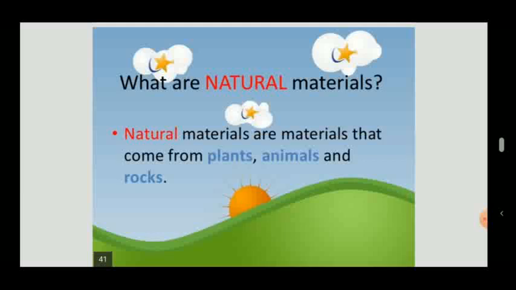Plants give us food like fruits, vegetables, cereals, pulses, oil. All these things we get from plants.